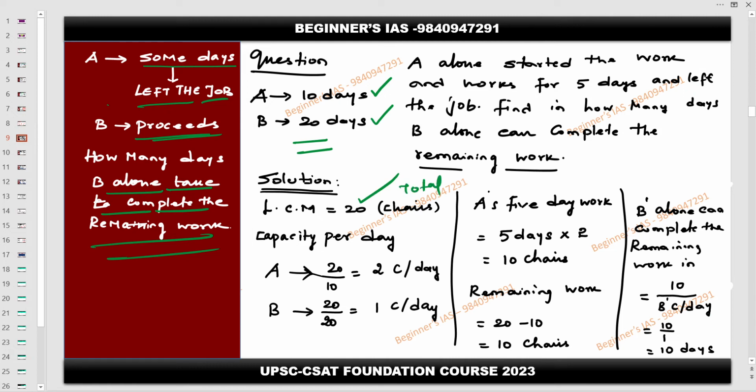Capacity of A is nothing but 20 by 10. So that is nothing but 2 chars per day. Then B's capacity is 20 by 20. That is 1 char per day. Then after this, okay.